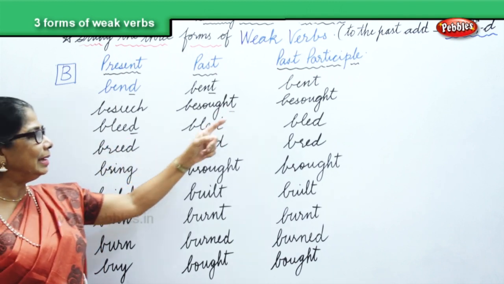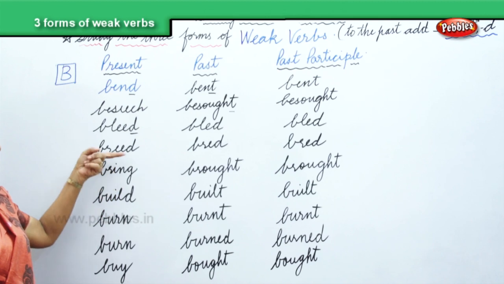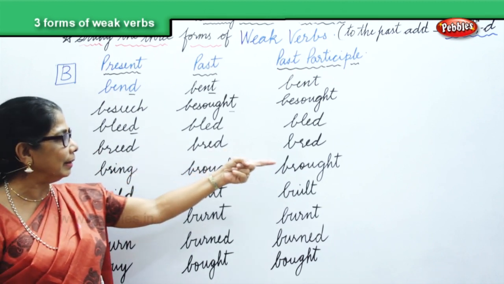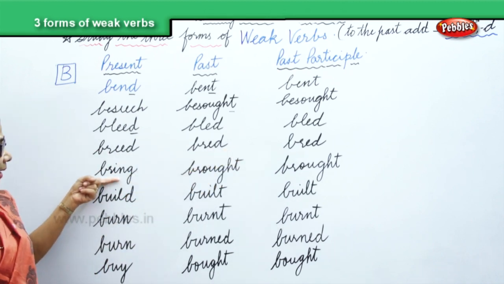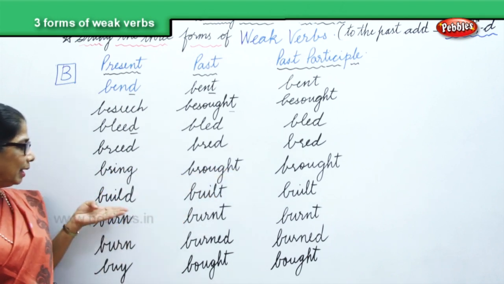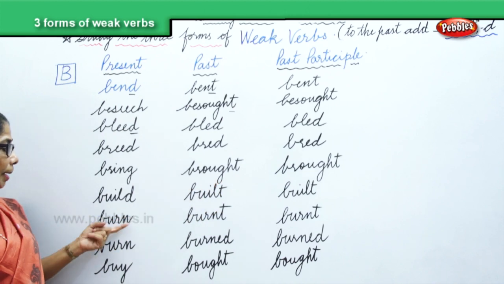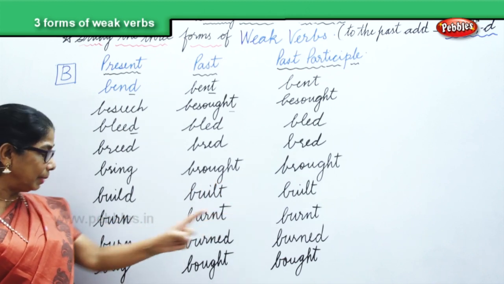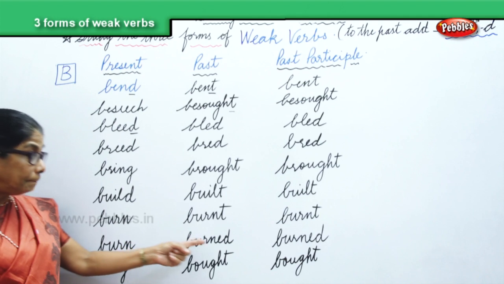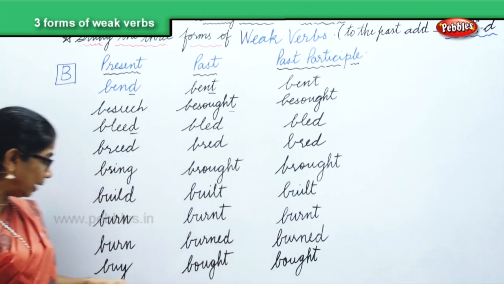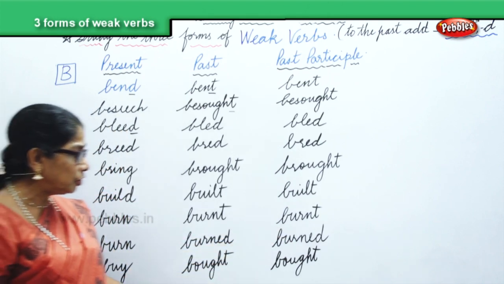Bleed, bled, bled. Breed, bred, bred. Bring, brought, brought. Build, built, built. Burn, burnt, burnt. Burn, burned, burned. Both are correct. Buy, bought, bought.